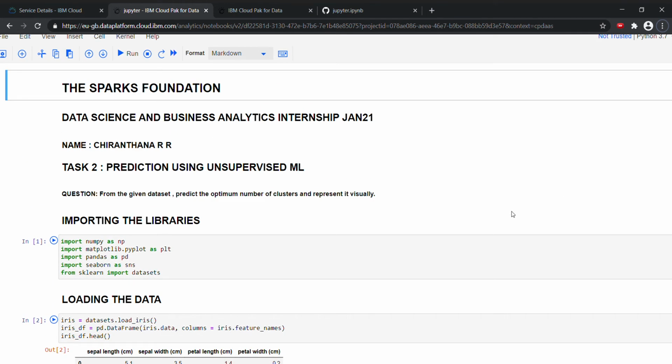Hello everyone, this is my task 2, prediction using unsupervised ML under Data Science and Business Analytics internship of Jan 21 batch at the Sparks Foundation. So here the question says from the given data set you need to predict the optimum number of clusters and